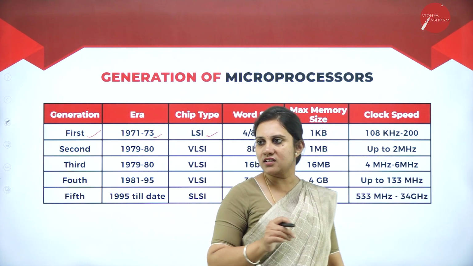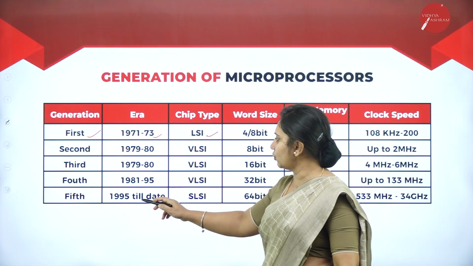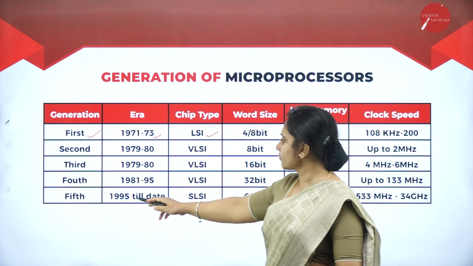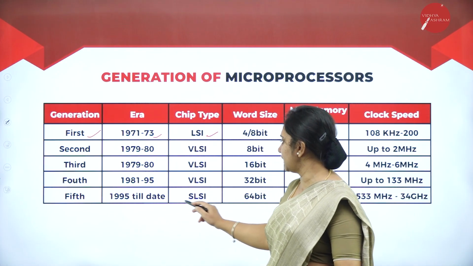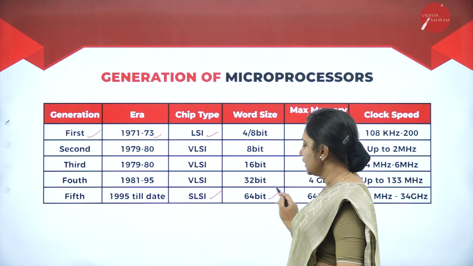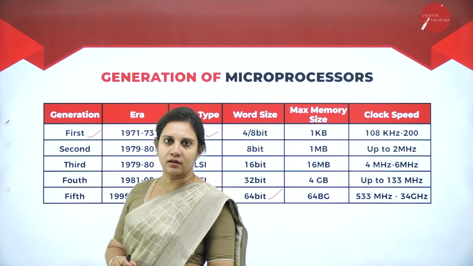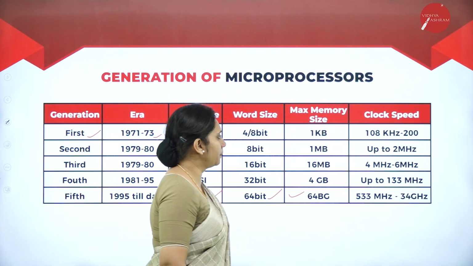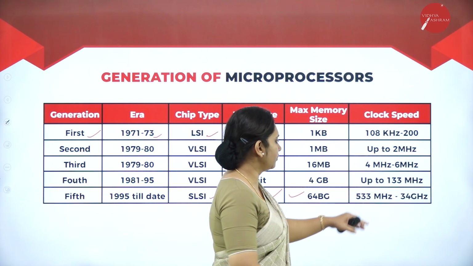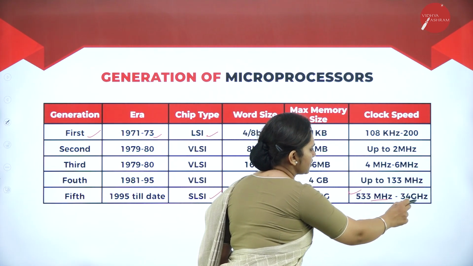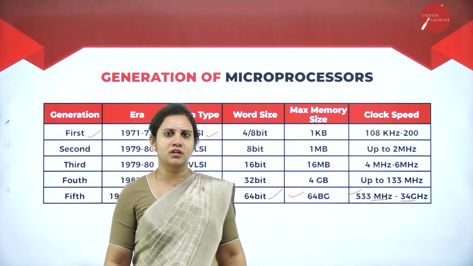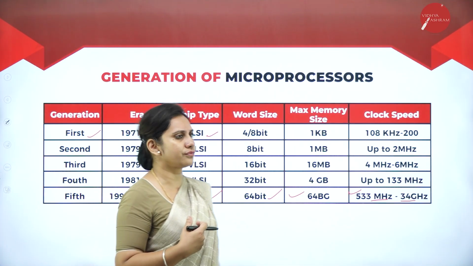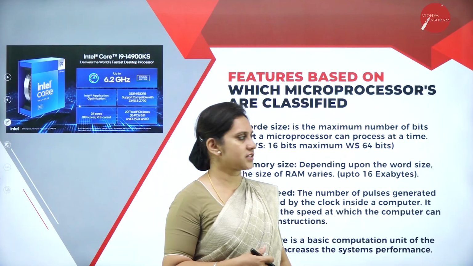So same way in the second generation, third, fourth and the fifth, that is we are in the fifth generation, 1995 till date, that is SLSI, that is a 64-bit microprocessor that carries 64 GB and 533 megahertz to 3.4 gigahertz. So these are the generations of the microprocessor.